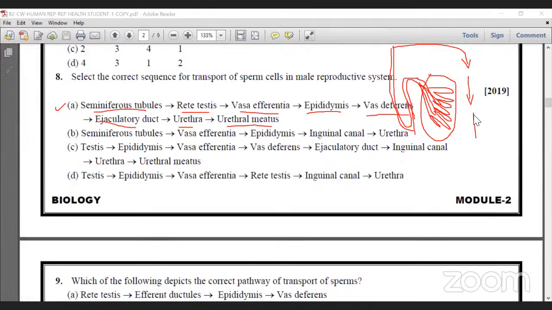The enlarged part at the tip of the penis we call the urethral meatus. So that is one point you have to know.